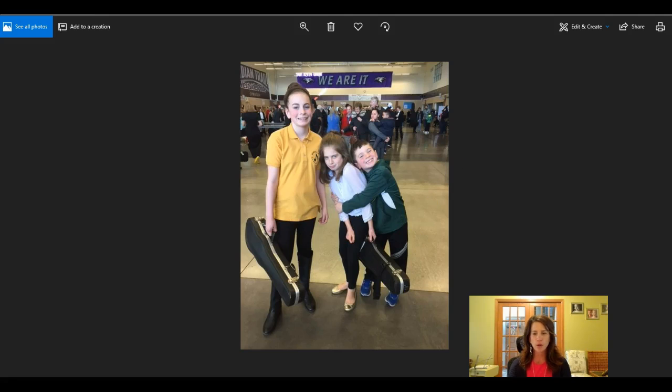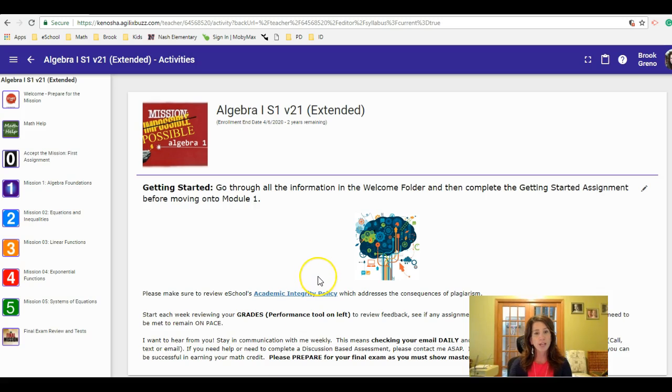So jumping right into your course, you are in Algebra 1, Segment 1. The theme for this course is Mission Impossible. This past summer my family really got into all the Mission Impossible movies, and the latest one that came out. So I thought, how cool would that be to set up the course in that fashion, where you're trying to complete each of these missions, the last one being your final exam, passing that and earning your credit that way.